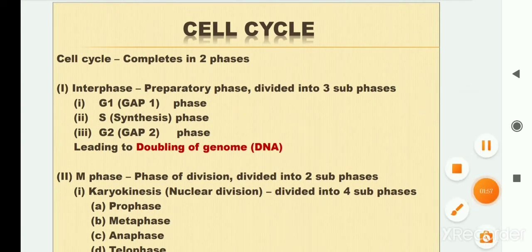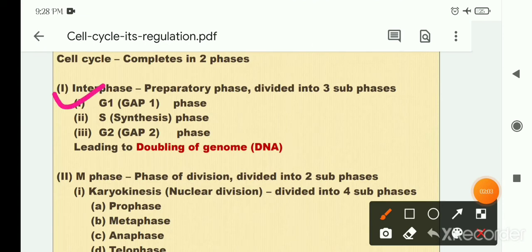Okay, so now come to the components of the cell cycle. Generally the cell cycle completes its phases in two ways. The first one is the interphase. Interphase is generally termed as the preparatory phase, or it can also be regarded as the cell preparatory phase, where the cell enlarges its size and is ready to divide. So the interphase is again divided into three subphases.